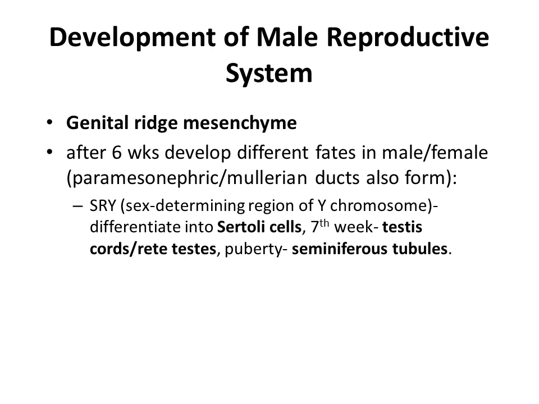After 6 weeks, this genital ridge mesenchyme will give rise to either the male or the female gonads. This depends upon the genetic sex of the embryo, which is determined at the time of fertilization, and it depends upon the presence or absence of the Y chromosome in the fertilizing sperm.